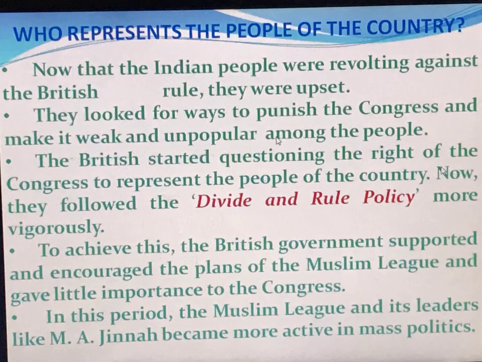Some people also thought it was real, and they were not believing in Congress. So they tried different ways, and the British also supported the Muslim League, which had been started, and now they were giving very little importance to the Congress.